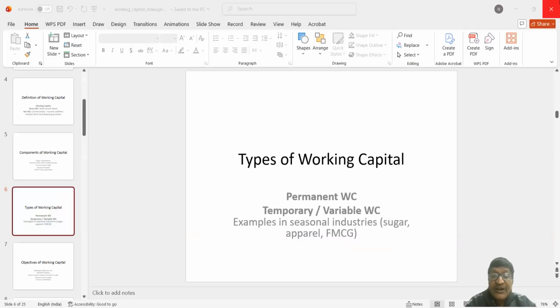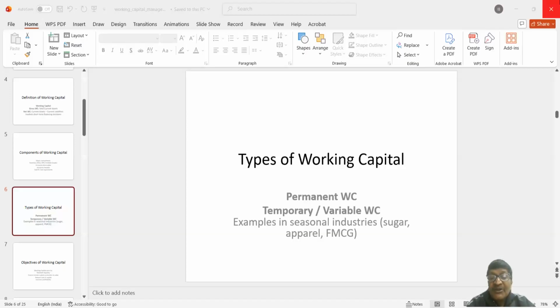Now, today I am going to continue with working capital management. I have already discussed in part 1 of my video lecture various aspects of working capital management, like definition, components, what are current assets, current liabilities, etc. Now, today we'll see the types of working capital.